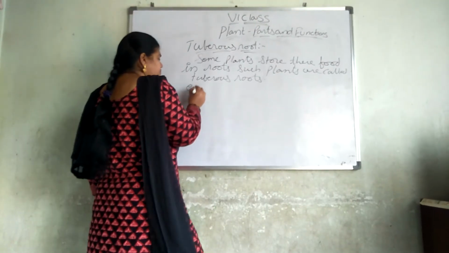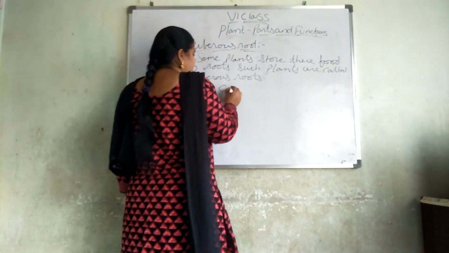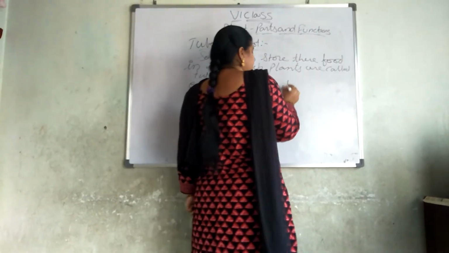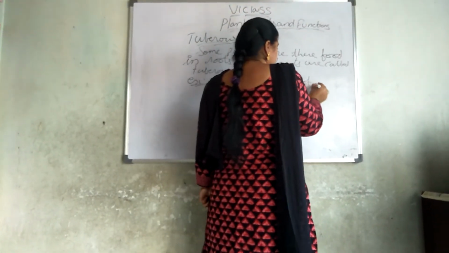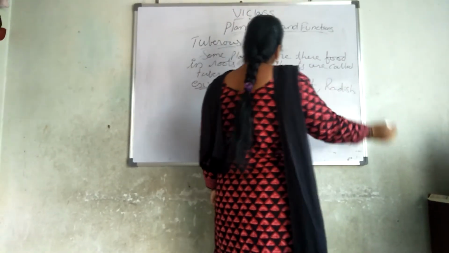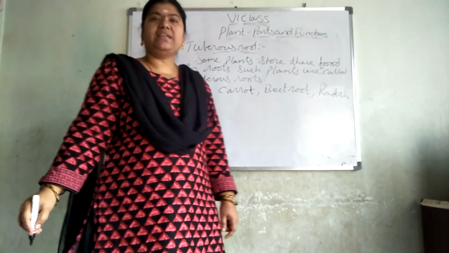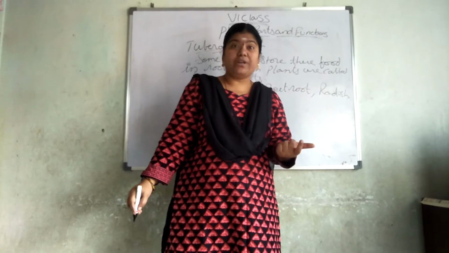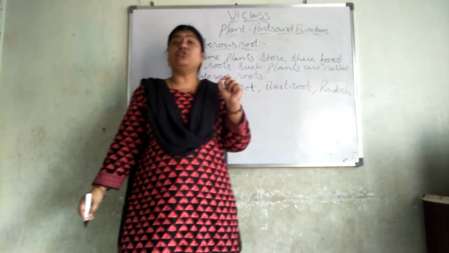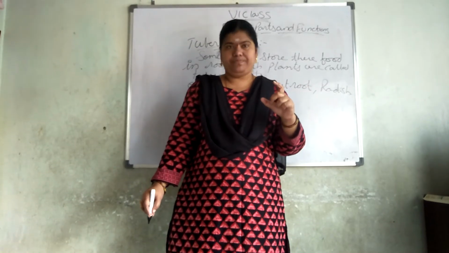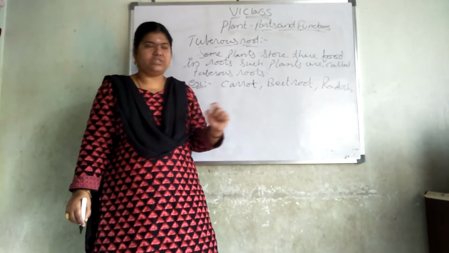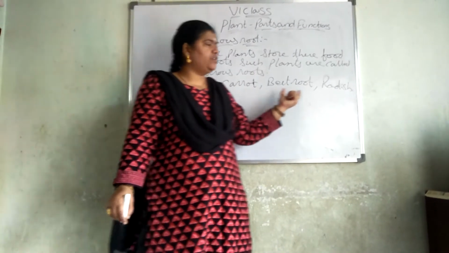Examples are carrot, beetroot, then radish. Not only in roots, we can say that in stems also, like sugarcane. Some plants store their food in roots and stems, and such types of things are called tuberous roots. In roots, we have carrot, beetroot, radish. If you are taking stems, there is ginger.